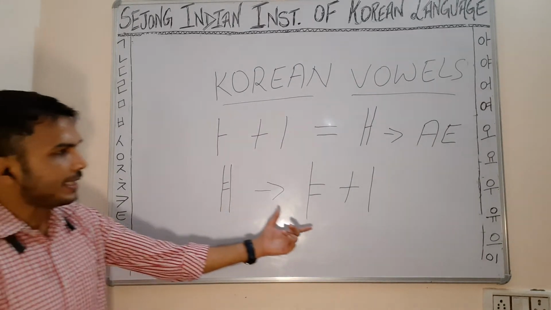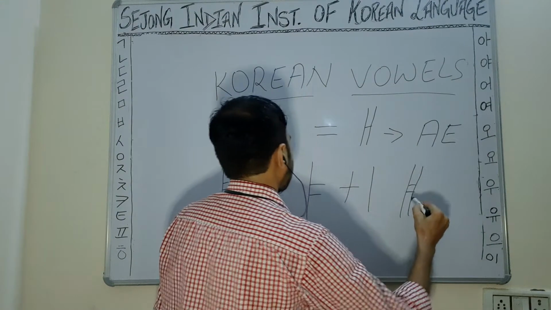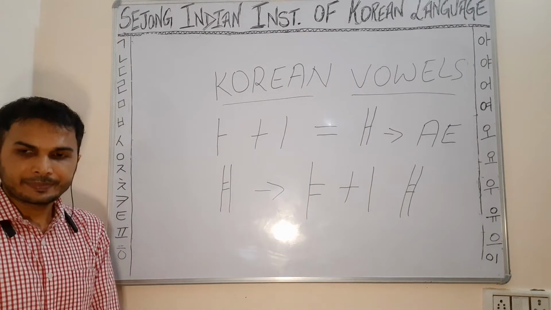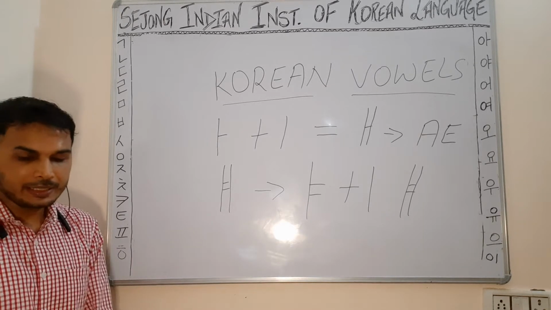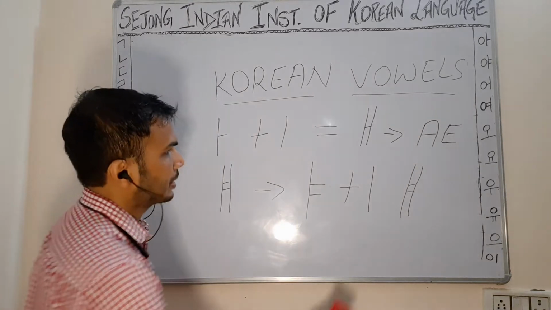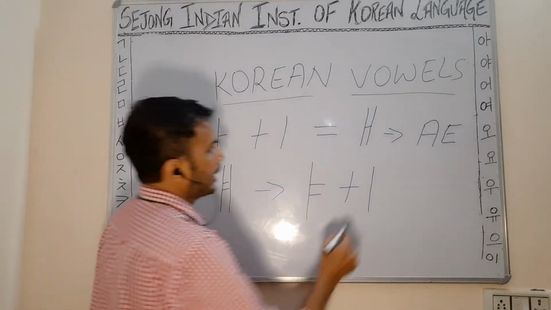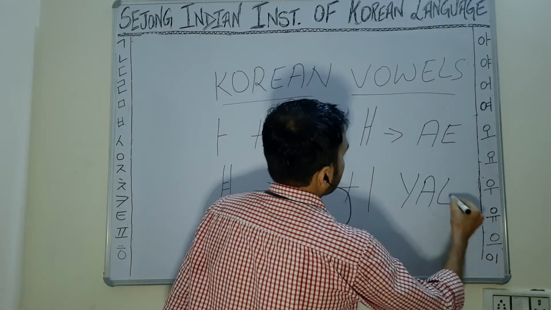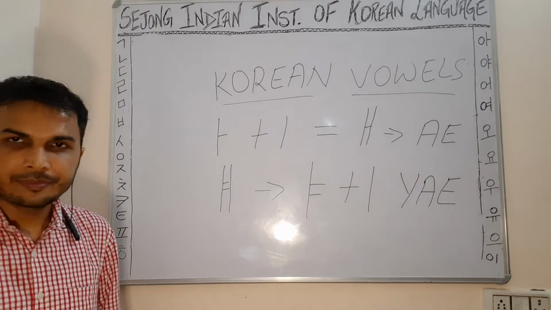So when we combine ya plus i, it will become yae. If we Romanize this in English, we can say yae, like Y, A and E. Right?